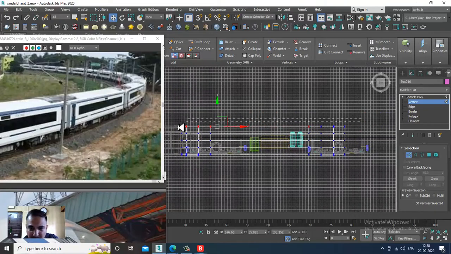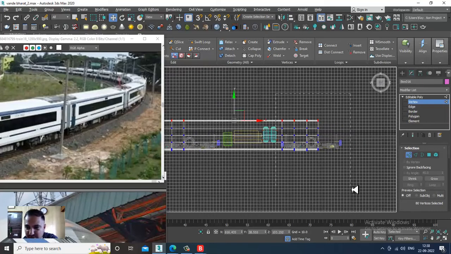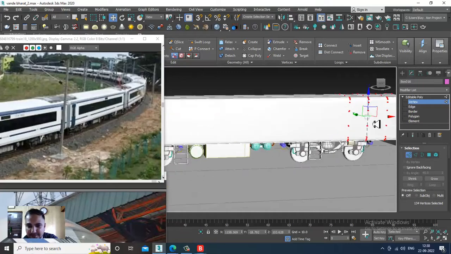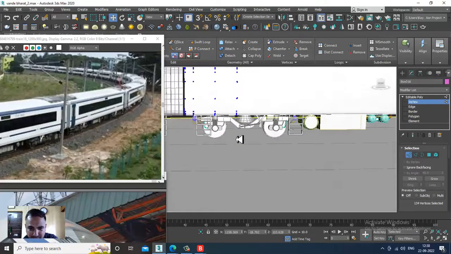Select this in the top view, shuffle it out and push this a bit wider.